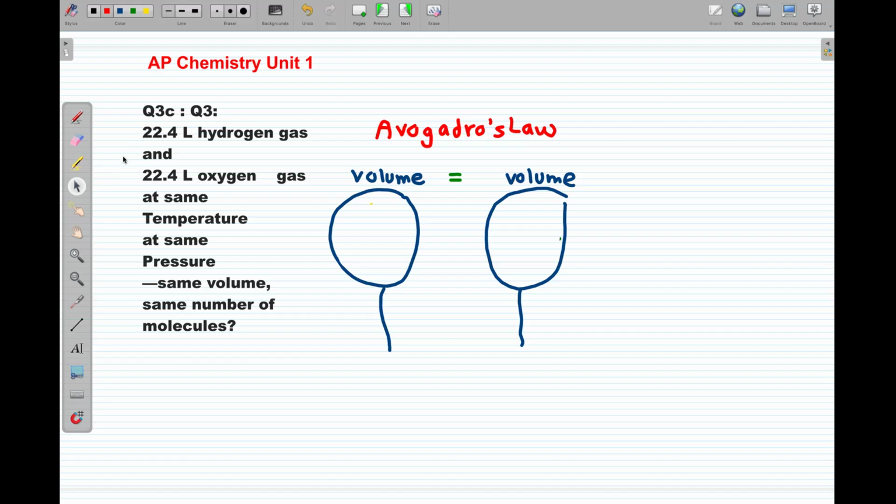So if I have 22.4 liters of hydrogen gas and 22.4 liters of oxygen gas, this is basically the same volume, and they are at the same temperature and at the same pressure. So both are at the same conditions.